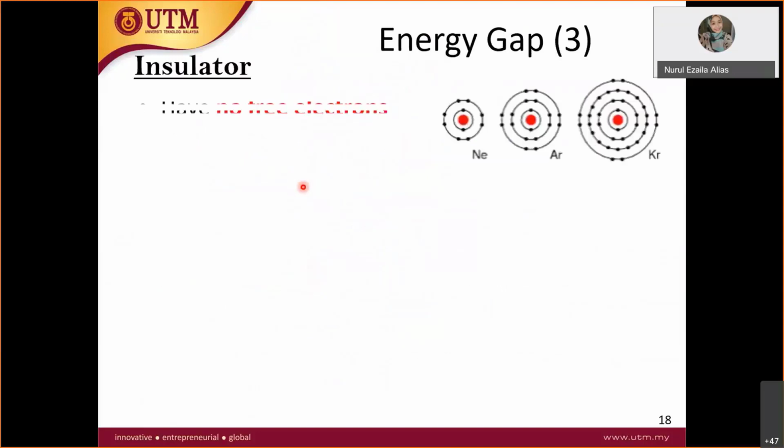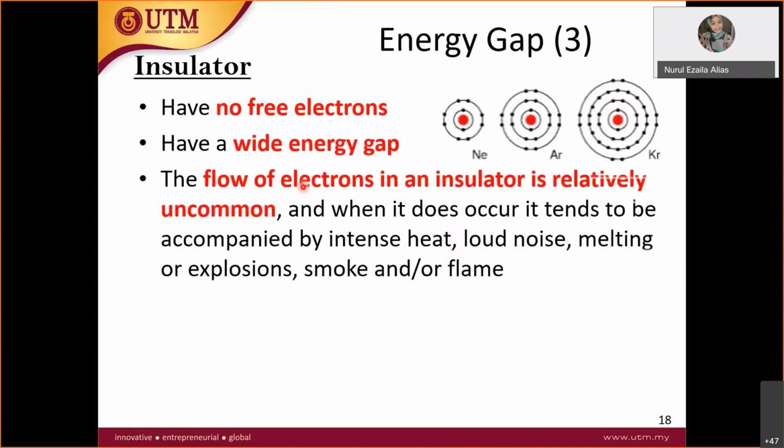The insulator has no free electrons. It has a wide energy gap, so it is very difficult for valence electrons to jump. For example, here is the conduction band and this is the valence band. This valence electron is very hard to jump, so it cannot jump to the conduction band, because this energy gap is very, very large.